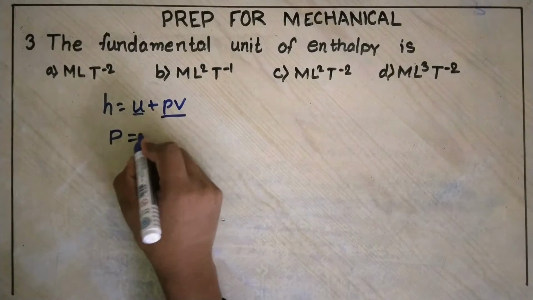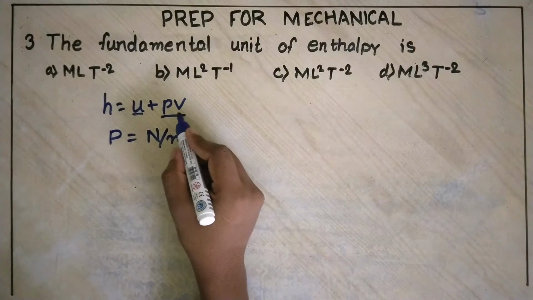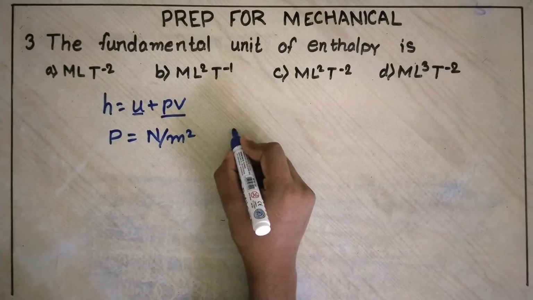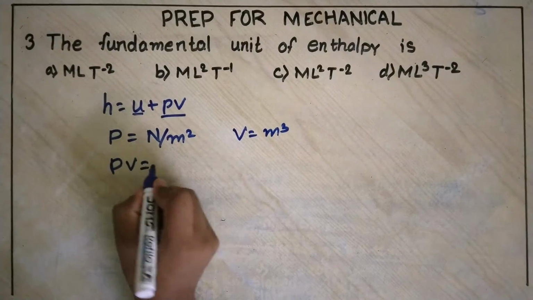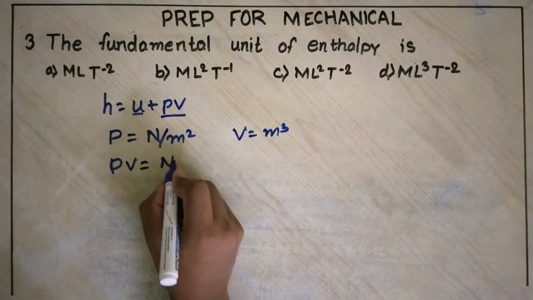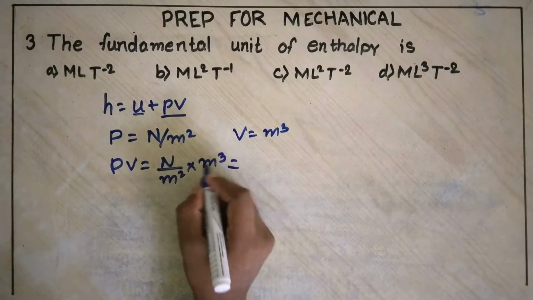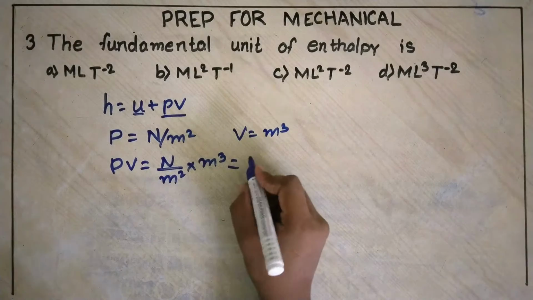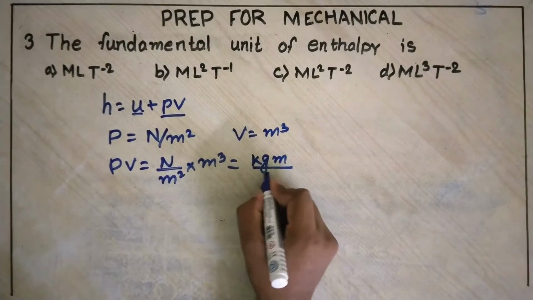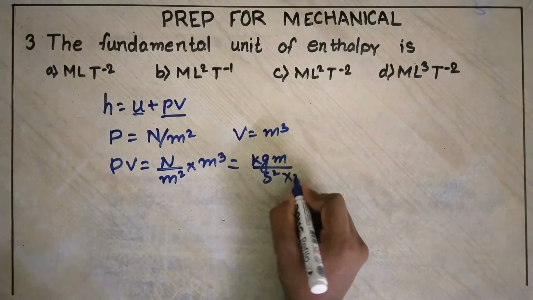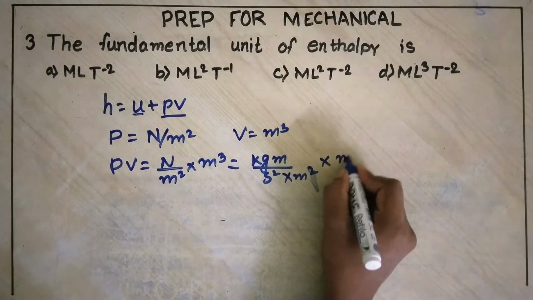The unit of P is Newton per meter square, and the unit of V, volume, is meter cube. So PV equals Newton per meter square into meter cube. We can write in place of Newton, kg meter per second square, into meter square into meter cube.